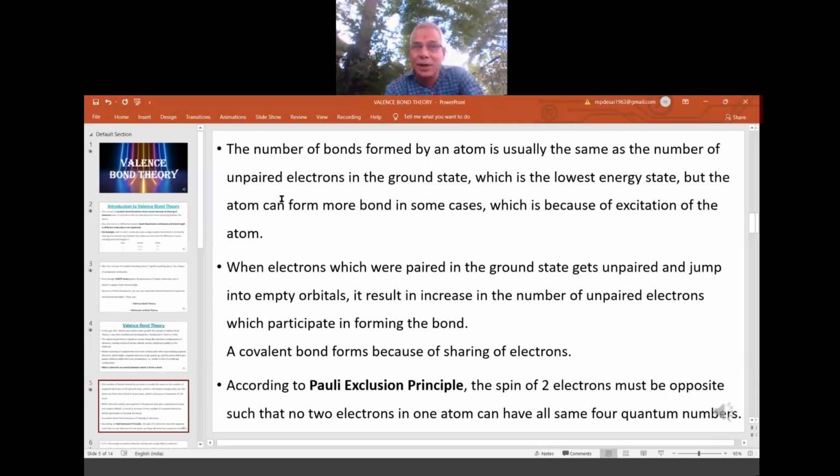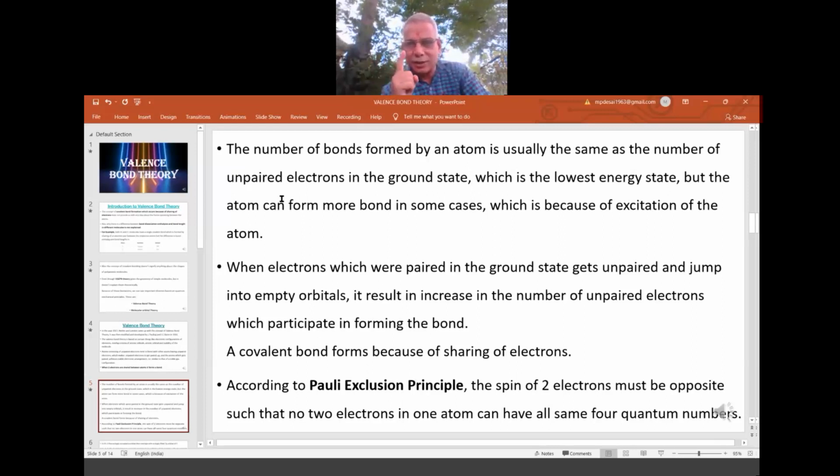It is the unpaired electrons which take part in the bonding. But sometimes paired electrons also take part, once they become unpaired. So how to unpair the paired? You have to destabilize. That means you have to supply some amount of energy so that paired becomes unpaired. You have to shift the electrons from the lower energy level to the higher energy level, where empty space is available. If the space is available, then only you can go for the excitation, or jumping from the lower level to the higher level.